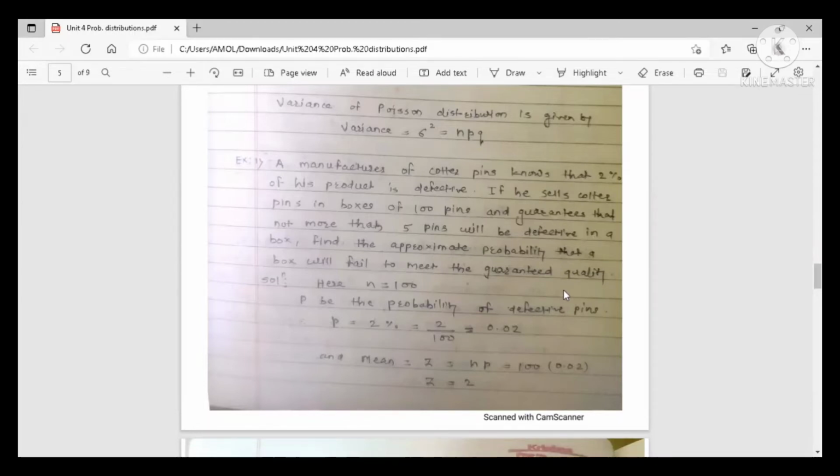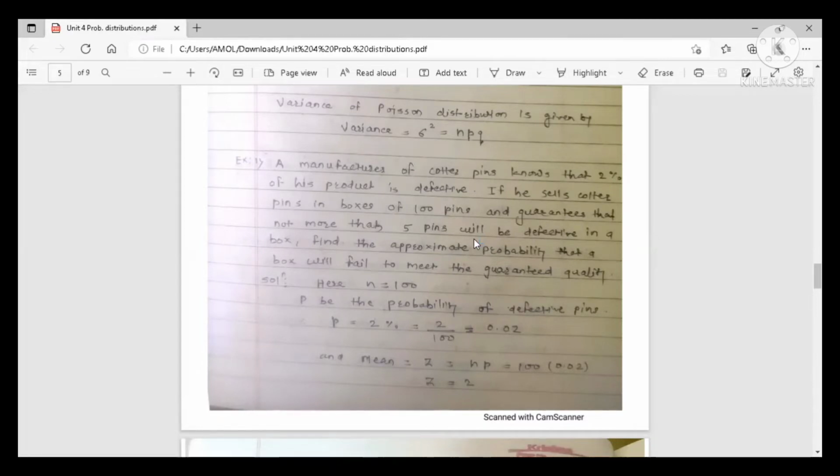See, what is the example here? A manufacturer of quarter pins knows that 2% of his product is defective. This is the standard probability of the manufacturer's product, that 2% of his product is defective. Okay, this is your probability of success, 2%. This is the guarantee of the manufacturer. If he sells quarter pins in boxes of 100 pins and guarantees that not more than 5 pins will be defective in a box.